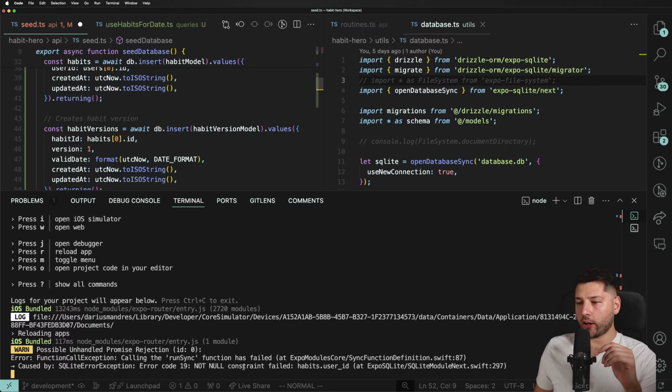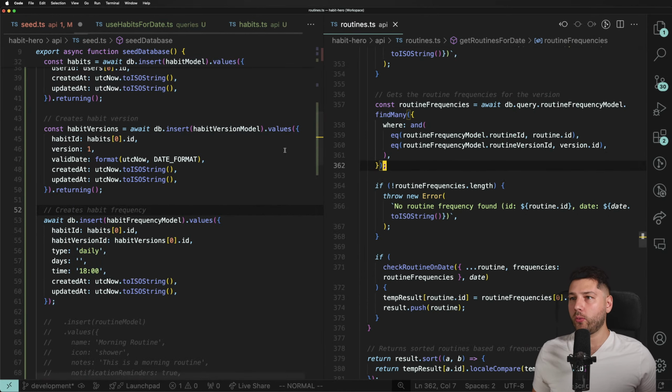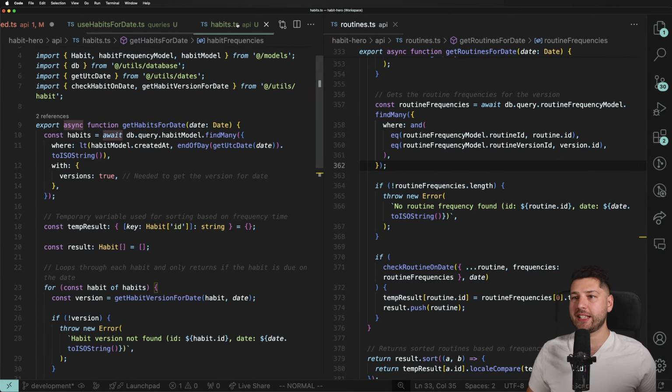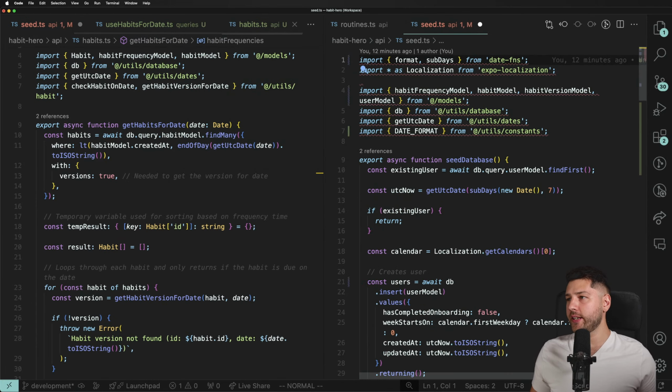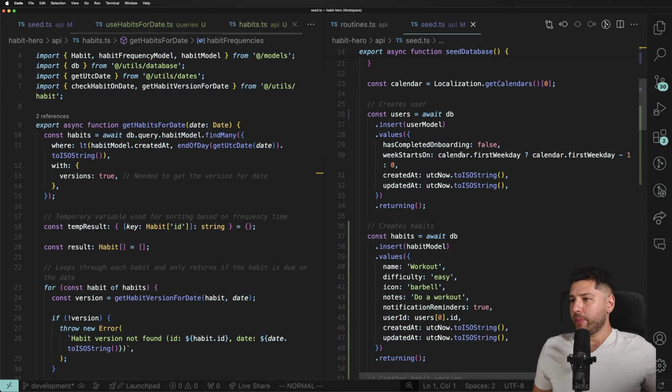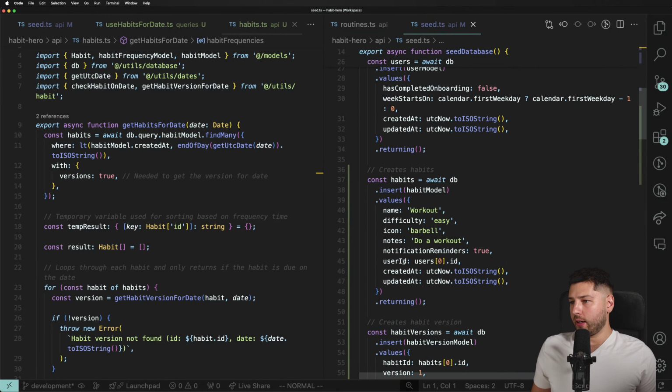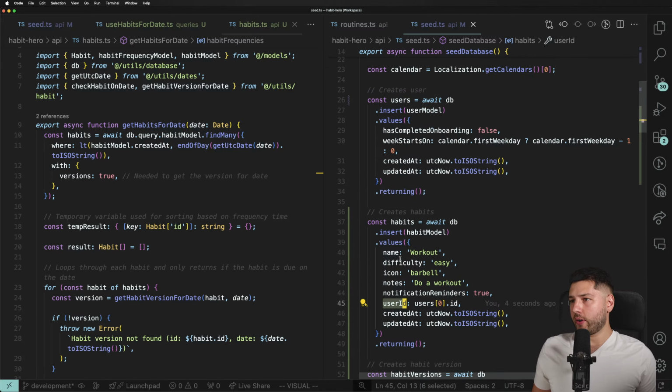It doesn't work. Not null constraint failed, habits.user ID. But I set the user ID. What is the problem? So let's go to seed. Where was the seed function? Seed. Habits.user ID. I put user ID over here, right? Await insert user model, right?